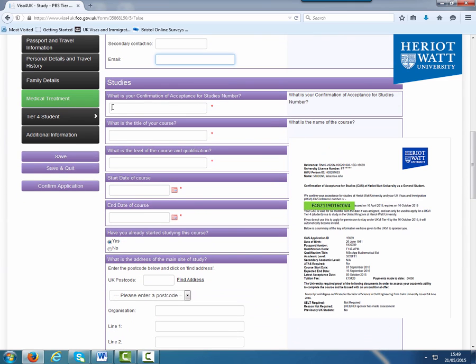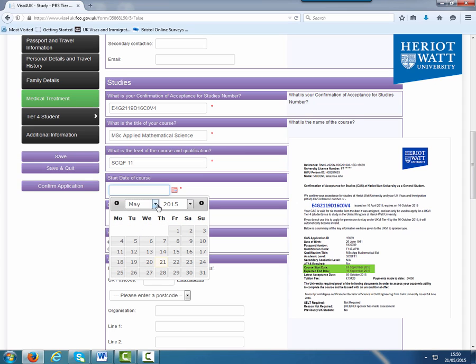Your CAS number is the one written in blue on the second page of your CAS letter. Below the number, it will tell you the title of the course. It will also detail the study level, and this will either be an SCQF or an English language level such as B1 or B2. Enter it exactly as it is written on your CAS.